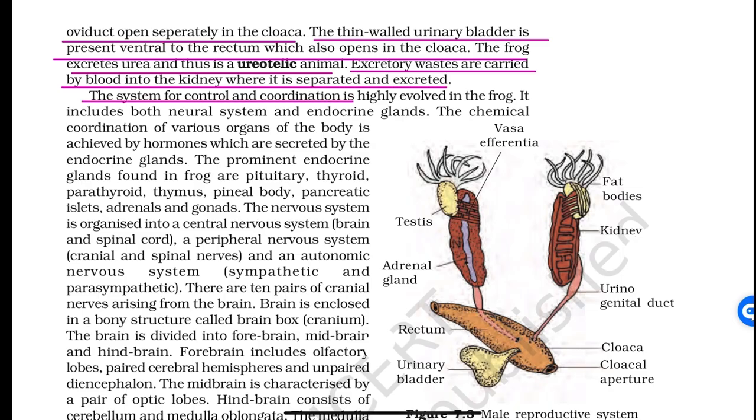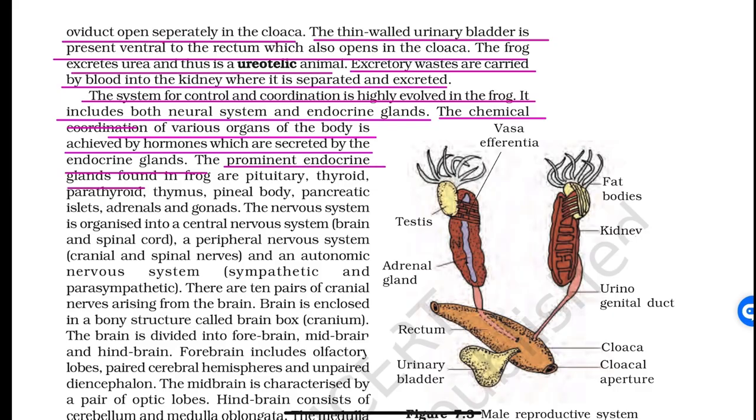The system of control and coordination is highly evolved in frog. It includes both neural system and endocrine glands. The chemical coordination of various organs of the body is achieved by hormones which are secreted by the endocrine glands. Prominent endocrine glands found in frog are pituitary, thyroid, parathyroid, thymus, pineal body, pancreatic islets, adrenals, and gonads.